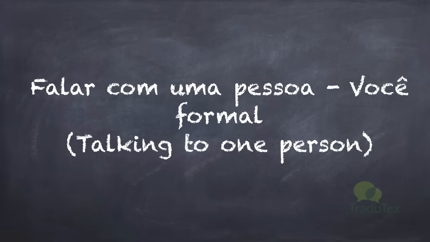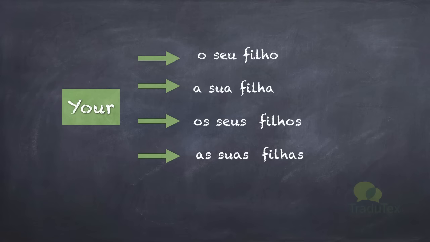But what if you're talking to one person only, but you use the formal treatment, so we use the você treatment with that person? So we have to change the possessive as well. Now, instead of o teu, a tua, os teus, as tuas, we change it into o seu, a sua, os seus, as suas.